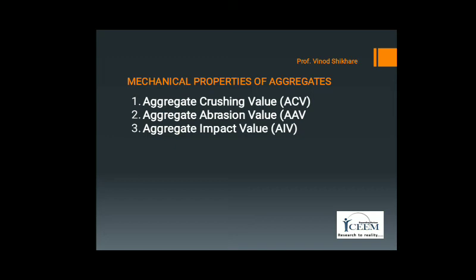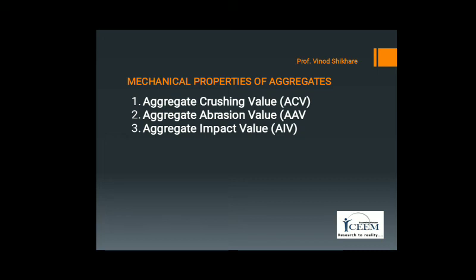Then this sample of aggregate is dried for 4 hours in an oven at 100 to 110 degrees Celsius. After getting the dried sample, it will be cooled.